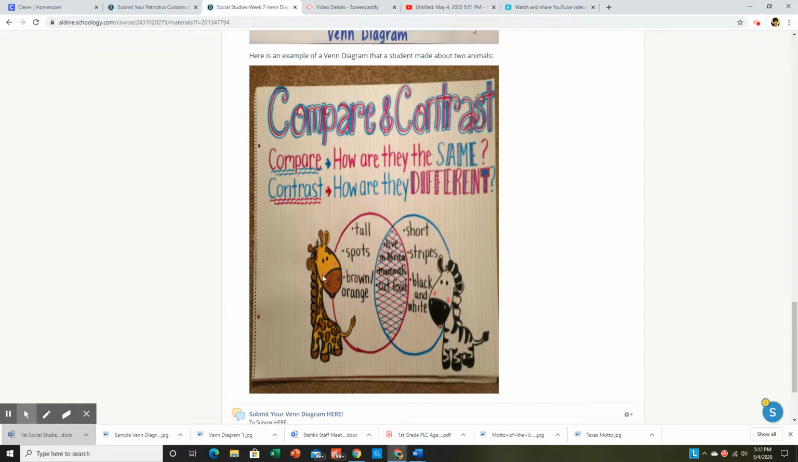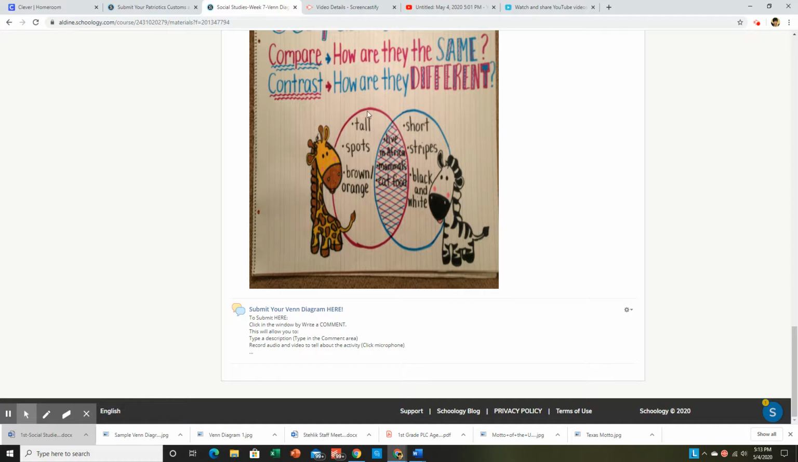Things different. This student put that the giraffe is tall, the giraffe has spots, and the giraffe is brown and orange. This animal, the zebra, is shorter, has stripes, and is black and white. And then things they both have in common or alike, they live in Africa, they're both mammals, and they like to eat food. So that is how your diagram will look. You'll have differences on the outside and things alike in the middle.